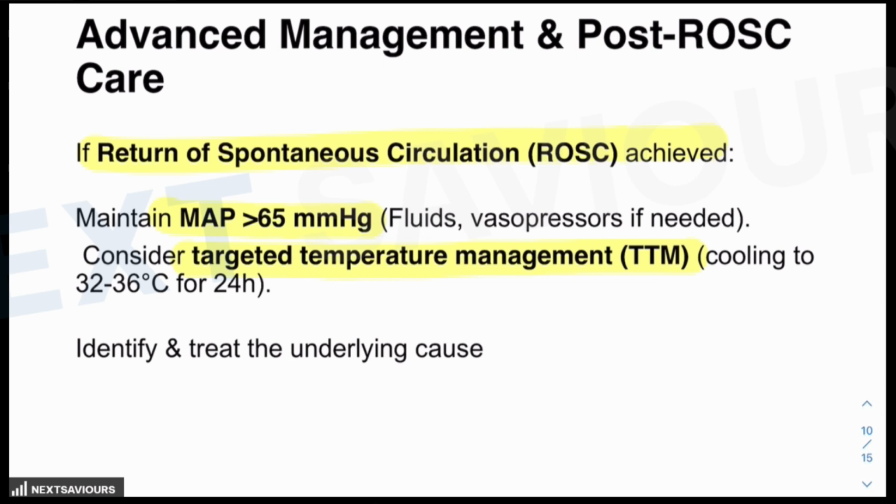There are some underlying causes, which all ICU in-charges are aware of, which are reversible. If I give you some examples: tension pneumothorax, tamponade of the cardiac, drug overdoses, thrombosis, minor trauma, hypothermia, hyper or hypokalemia, hypoxia or hypovolemia or acidosis. So these are the reversible causes, and you have to treat the underlying cause once spontaneous circulation is achieved. So this is in total everything related to the CPR.